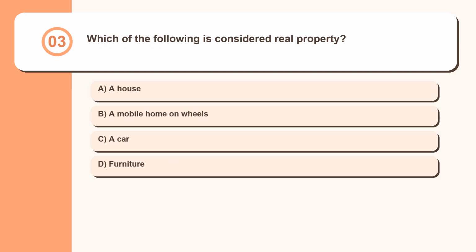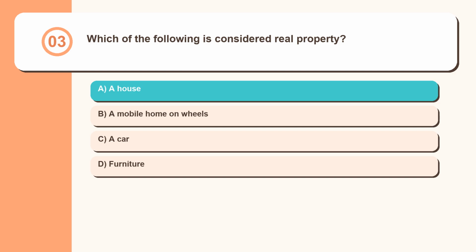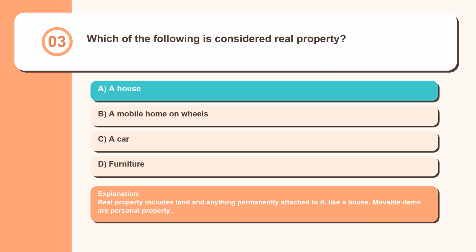Question 3. Which of the following is considered real property? A house, a mobile home on wheels, a car, furniture. Real property includes land and anything permanently attached to it, like a house. Movable items are personal property.